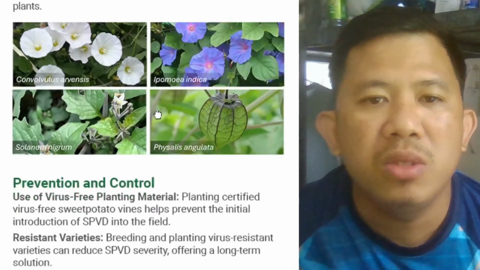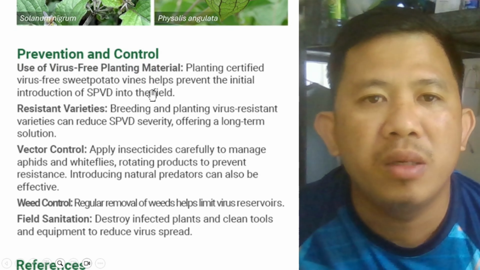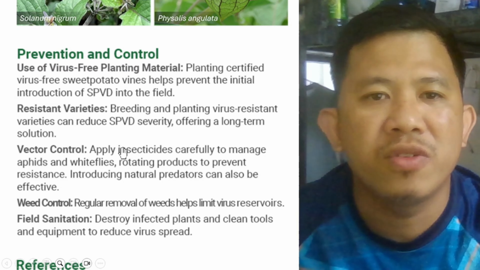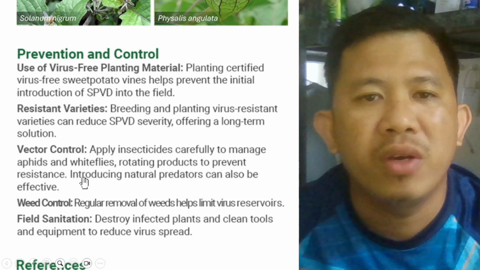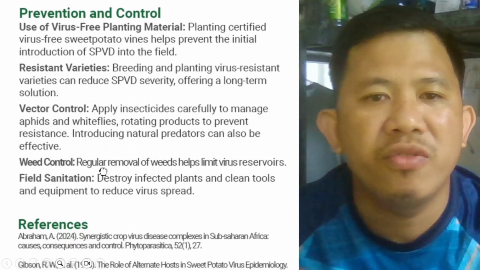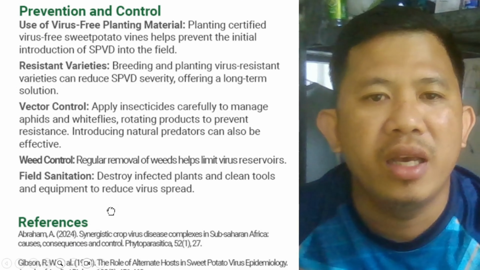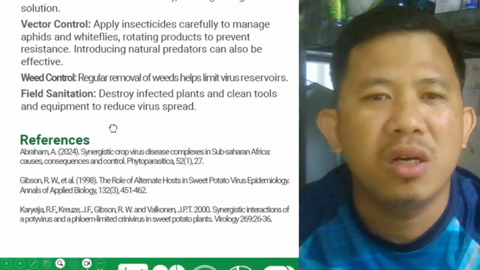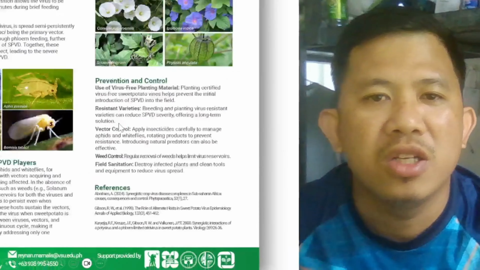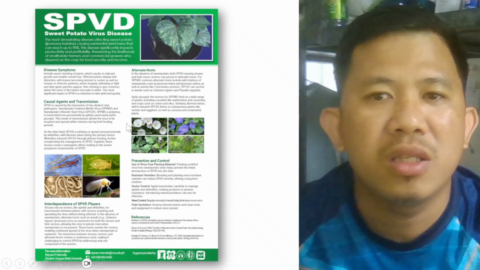Then below these images, I enumerate prevention and control strategies, which include use of virus-free planting materials, use of resistant varieties, vector control strategy, weed control strategy, and implementation of field sanitation. Then below this section are some of the references of this fact sheet. So that's it for my fact sheet.